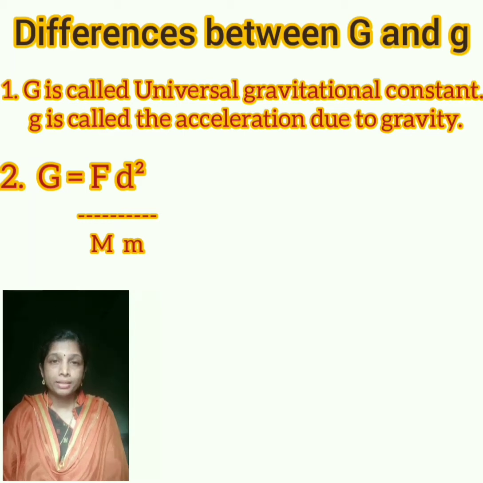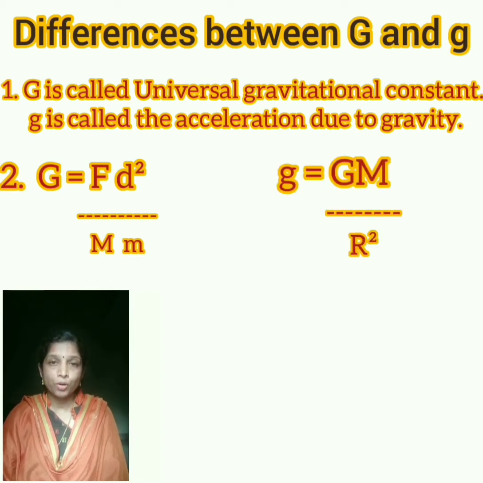Then the equation for acceleration due to gravity is small g is equal to capital G capital M divided by r square, where capital G is universal gravitational constant, capital M is the mass of the earth, and r is the radius of the earth.